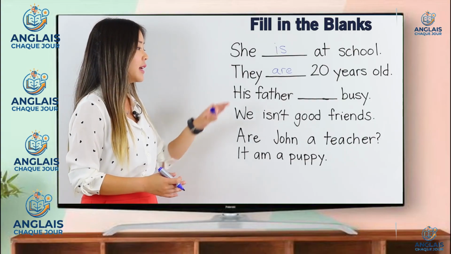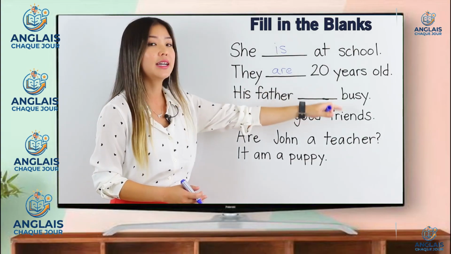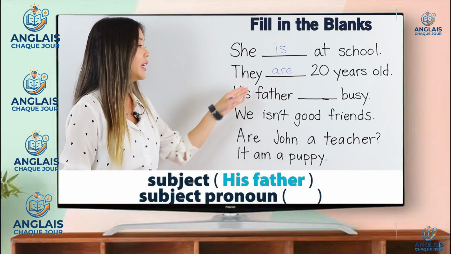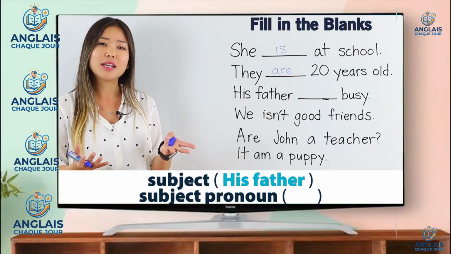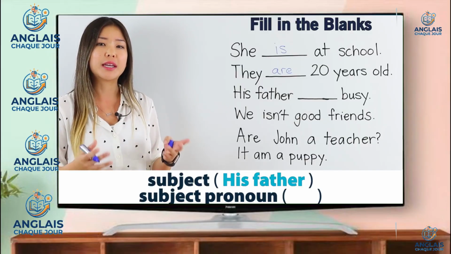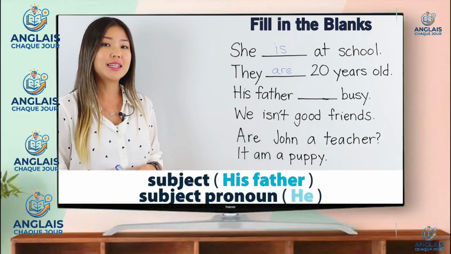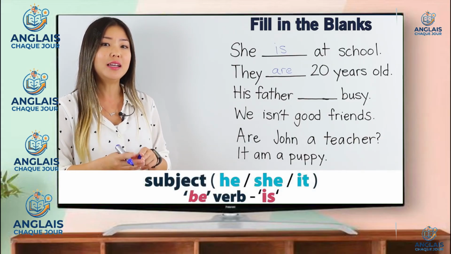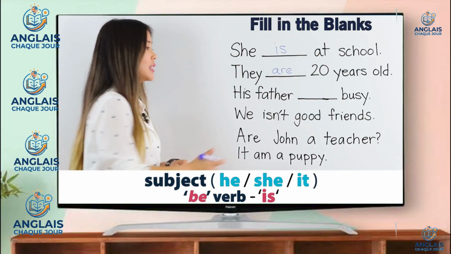The next sentence says, his father blank busy. The subject of this sentence is his father. What subject pronoun do we use for his father? The correct answer is he. Remember, for he, she, it, the be verb is.